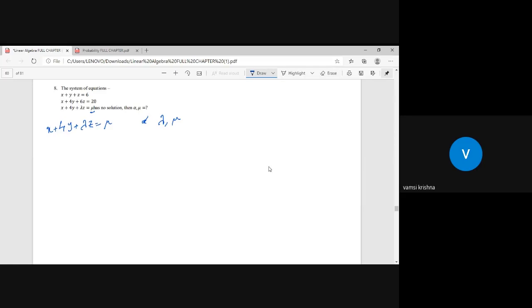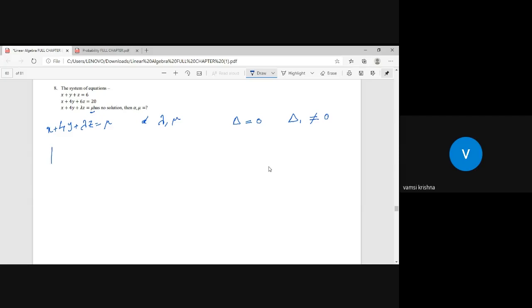Sir, as we know, no solution is possible if delta equals 0, the determinant of the coefficient matrix equals 0, and delta 1 is not equal to 0. Yes, if this is the condition, then the system has no solution. So I need to take delta.